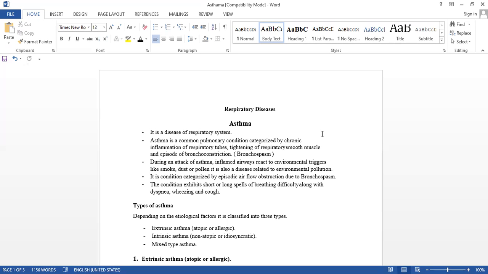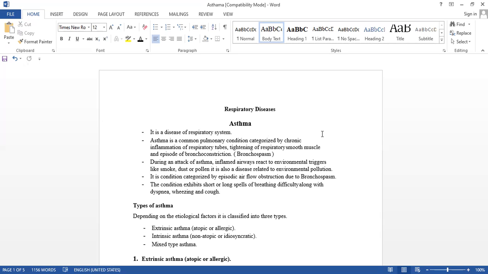What are the main causes? Environmental pollution. Due to that, there is obstruction to the flow of air, which leads to dyspnea, difficulty in breathing, and produces wheezing or cough.